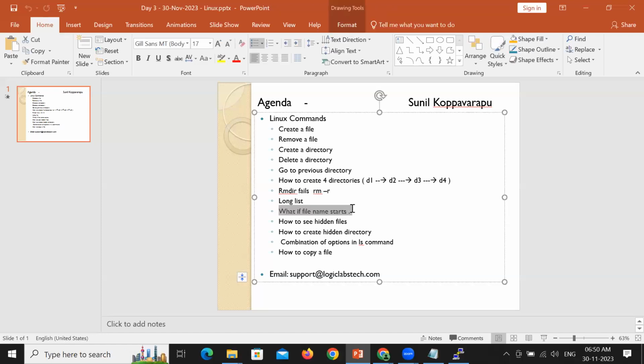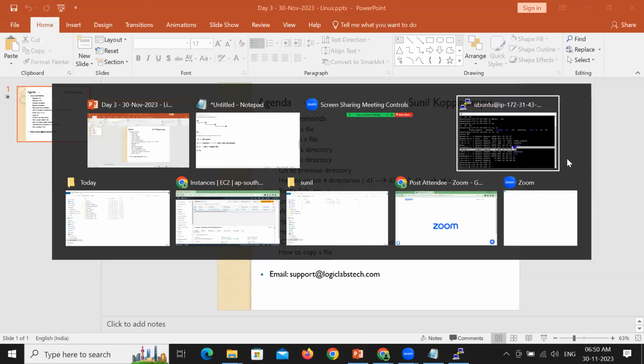So what happens when a file name starts with dot? We have experienced it. How to see hidden files? We have learned it. The -a option is used to see hidden files. How can we create a hidden directory? We have learned it. We have used the combination of listing options. How can we copy a file? What do you mean by copying a file?